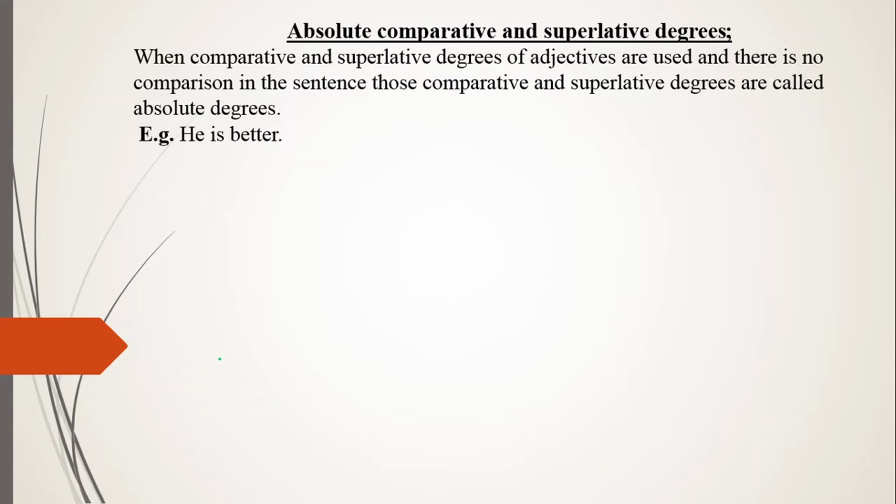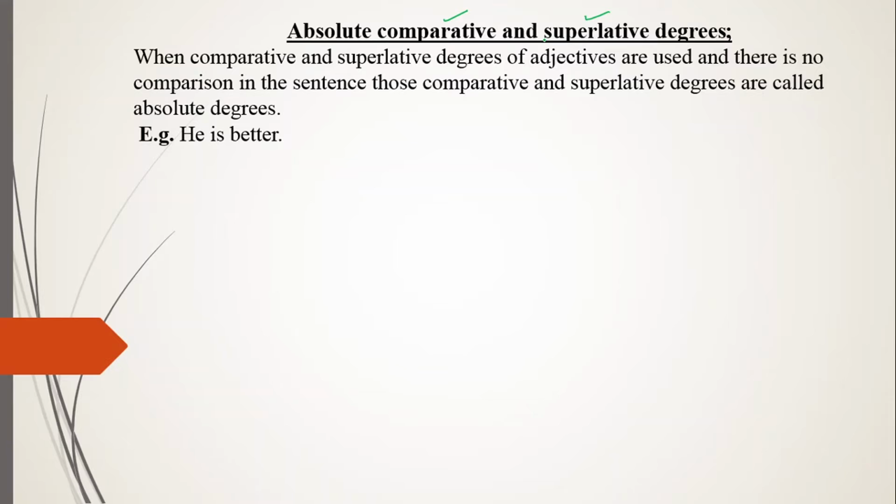Now see, we have already discussed in our previous lectures that comparative degrees of adjectives are used when we compare two persons, places, things or groups, and superlative degrees of adjectives are used when we compare more than two persons, places, things or groups. But absolute comparative and superlative degrees of adjectives are the opposite. There we compare, here we don't compare.